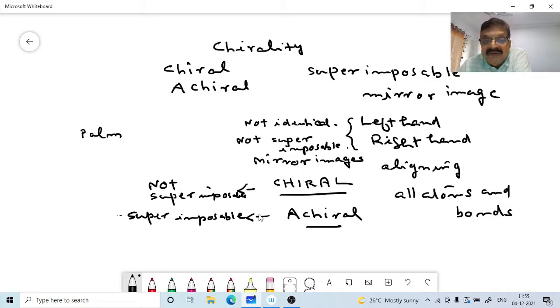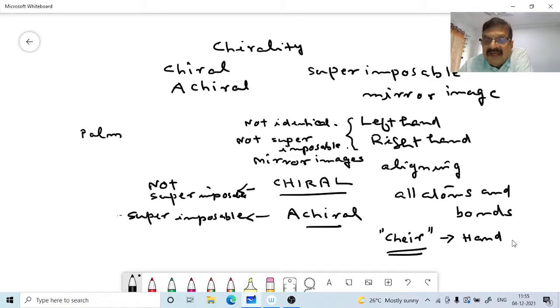How did this word chiral come? It has originated from a Greek word, cheir, something like that. You can pronounce it. This means hand. From here the word chirality has come. So the adjective chiral comes from the Greek word cheir, meaning hand.